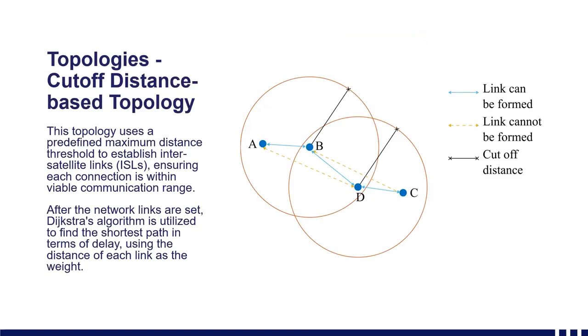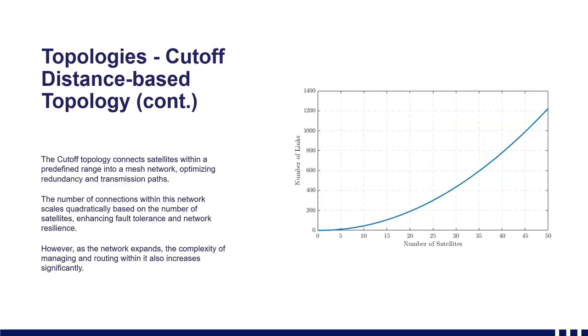this is designed with a maximum distance threshold of the intersatellite links, guaranteeing that all connections fall within a distance threshold. We then applied Dijkstra's algorithm, same as before, to calculate the quickest path. The cutoff distance-based topology inherently forms a mesh network, whereby each satellite is connected with every other satellite within the cutoff range. This method maximizes redundancy and paths available for data transmission, which we'll explore further in the coming slides.